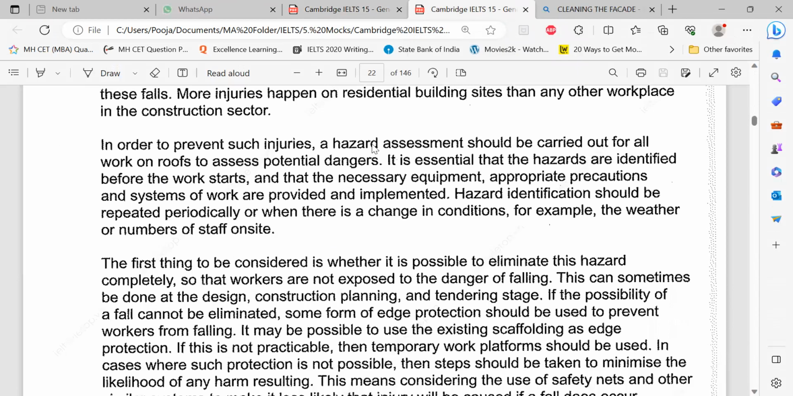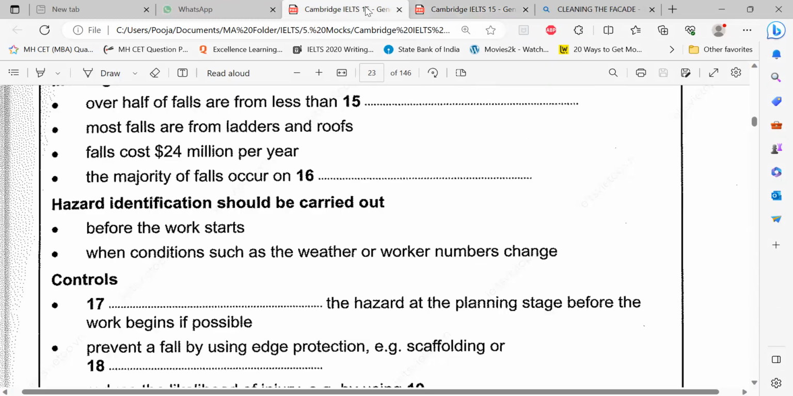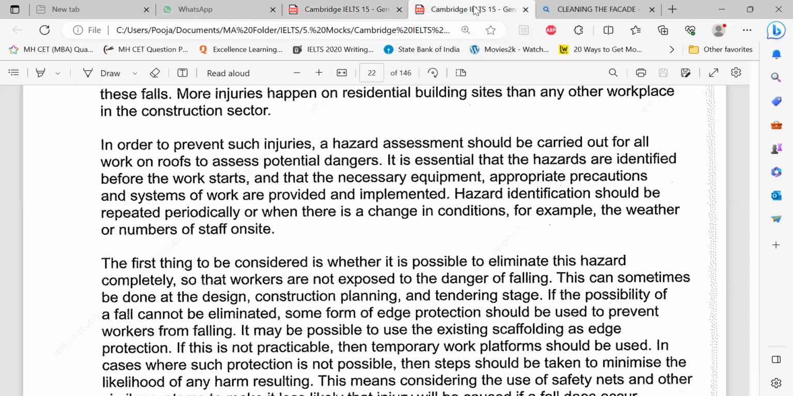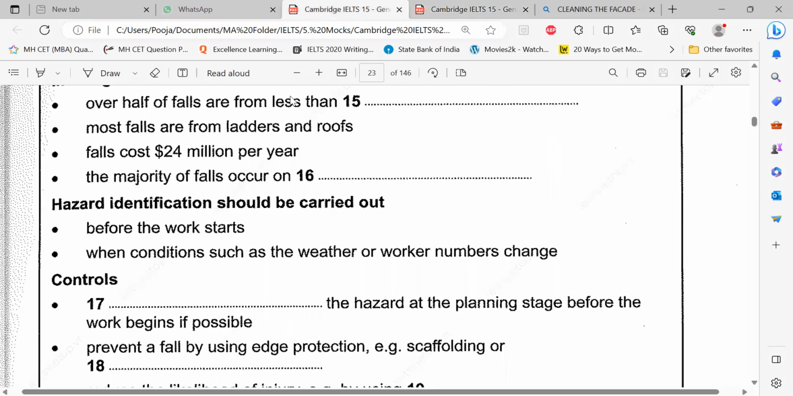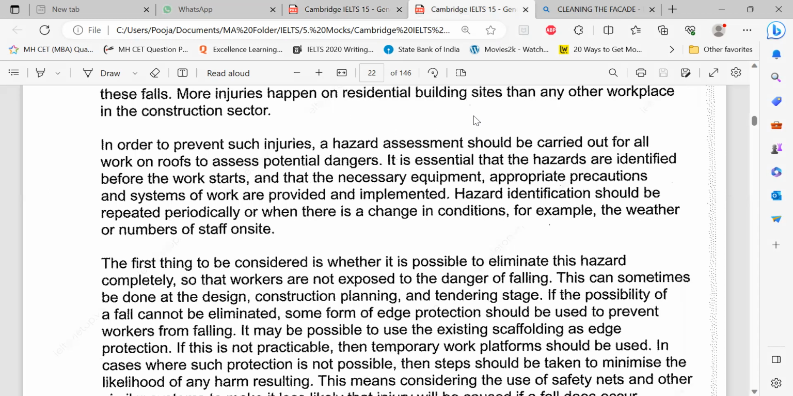Where is the control? Prevent. You see hazard identification. Now we are looking at controls. Where is the prevent? First line, second paragraph. In order to prevent such injuries, hazard assessment. Assessment before the work starts. When conditions such as the weather or worker numbers change. Where is this weather and worker numbers? Because I have just got this, right?